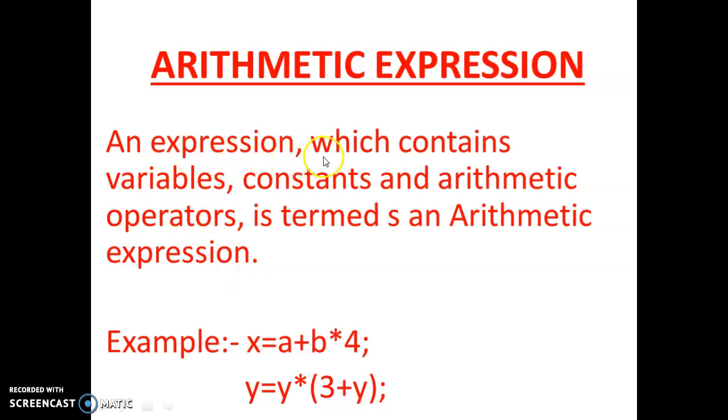So, an expression which contains variables, in our example here A is a variable, in this example x is also a variable, in this example y is a variable, then constants also, here 4 is a constant, in this expression 3 is a constant, and arithmetic operators, here plus and multiplication are operators. So this is called one expression or arithmetic expression.